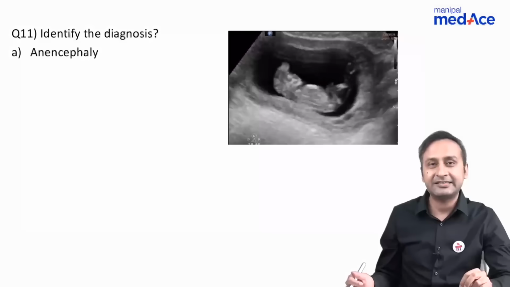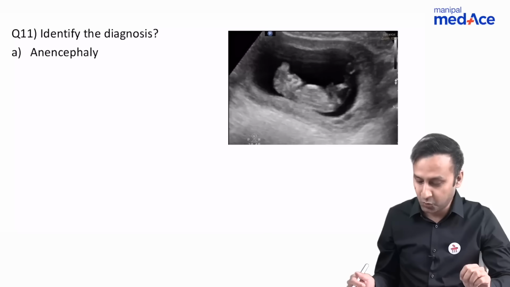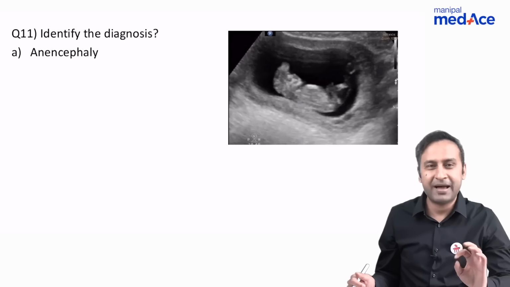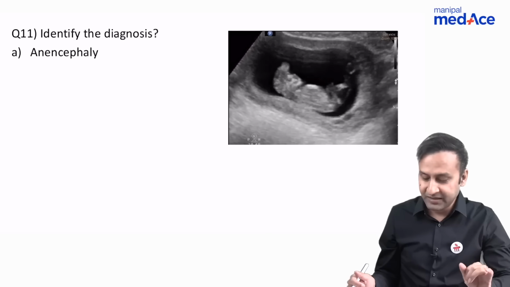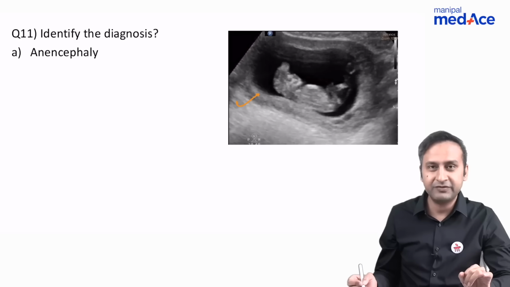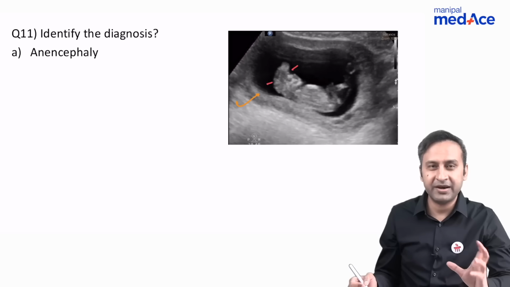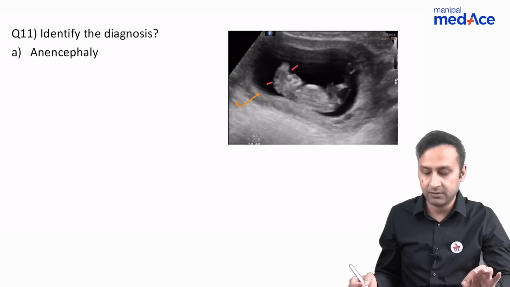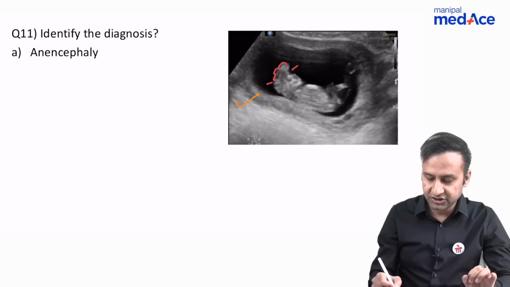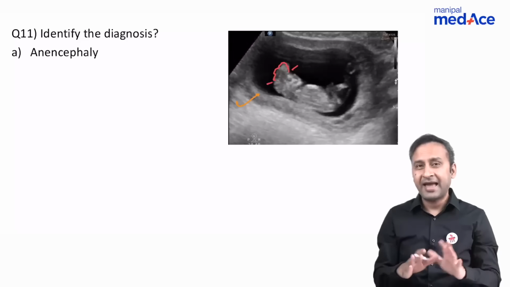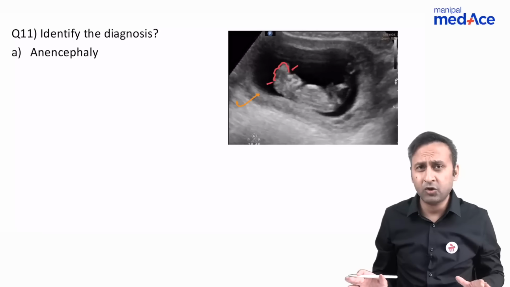Now let's come to the next case, which is actually the last case of session 1. And this was the bang-on diagnosis. I mean, it was very easy. This was a sagittal image of antenatal sonography of the fetus. And what are we seeing? We have a fetus, the brain of which doesn't look normal. Why? Because we don't see any ossification of the skull bones. We can see a dysmorphic structure which is protruding and hanging inside the amniotic cavity.